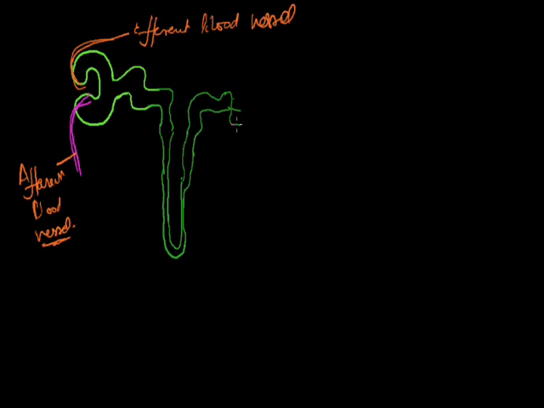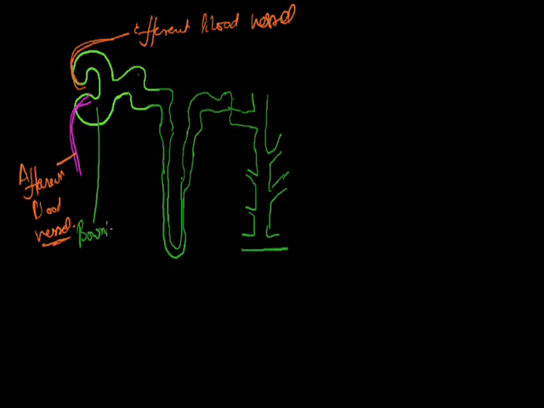Just for our understanding, we are drawing this diagram to know the different parts of the nephron and how it is arranged. This initial part is known as Bowman's capsule. The network present here is called the glomerulus, and these two structures are collectively known as the Malpighian corpuscle. The initial part of this nephron is called the proximal convoluted tubule.